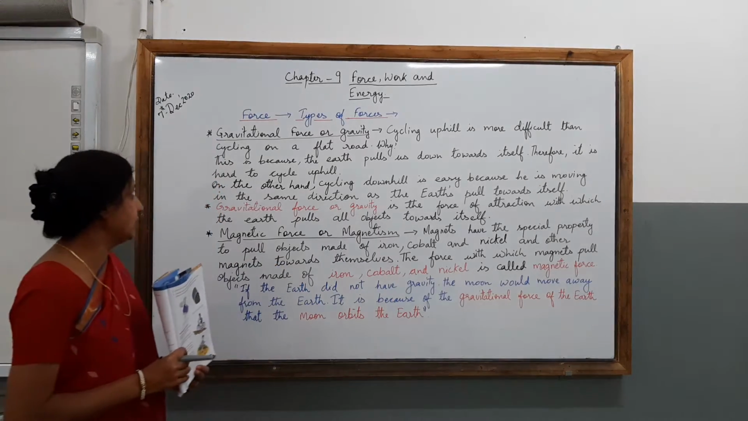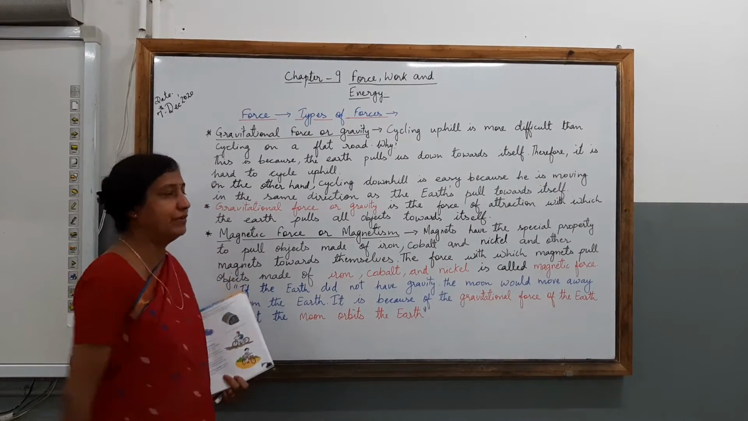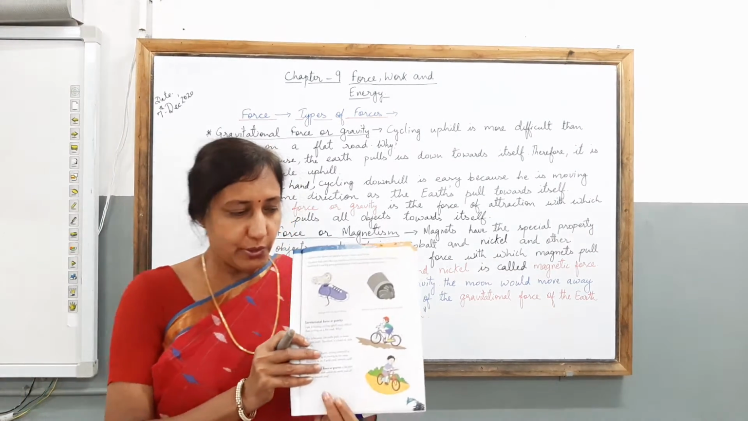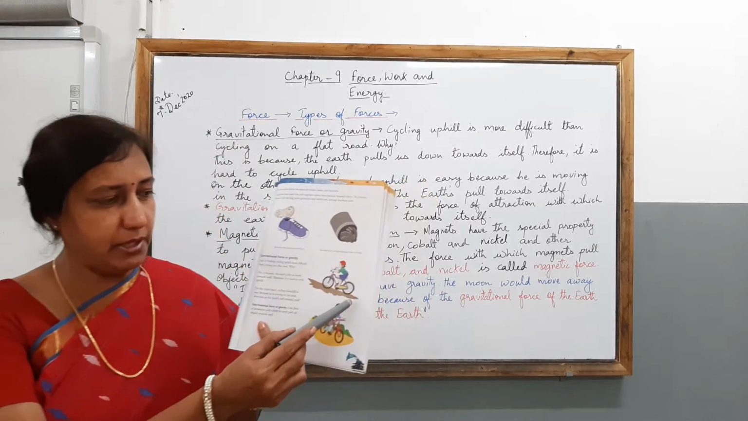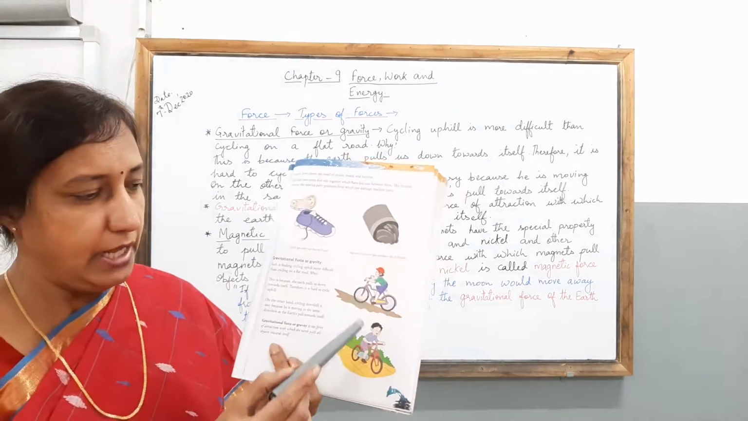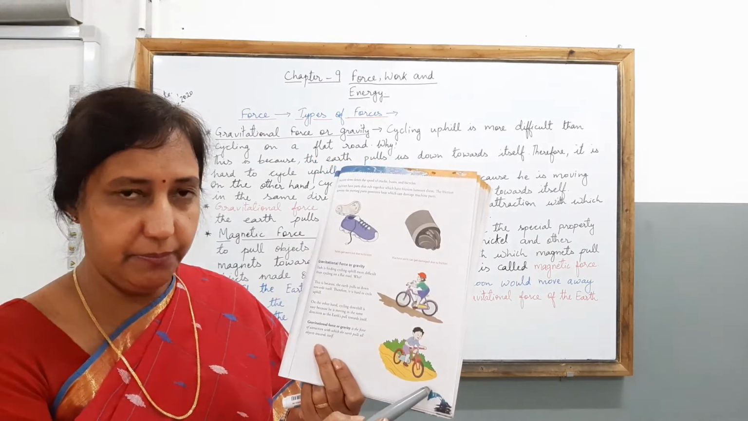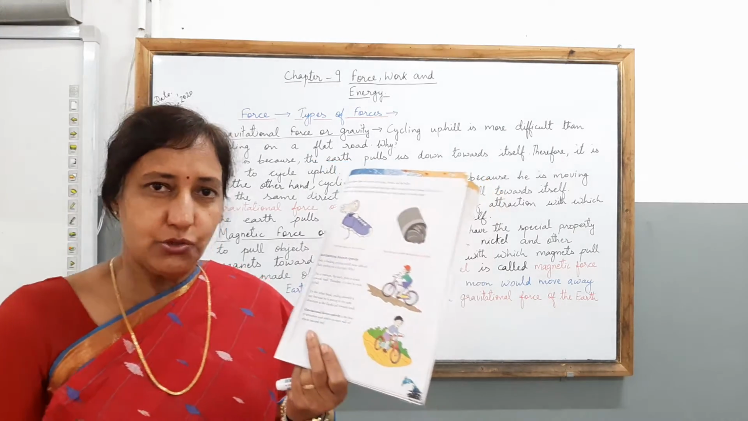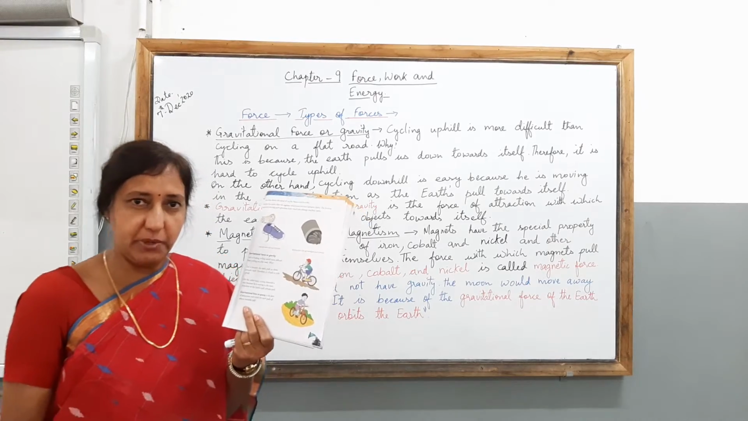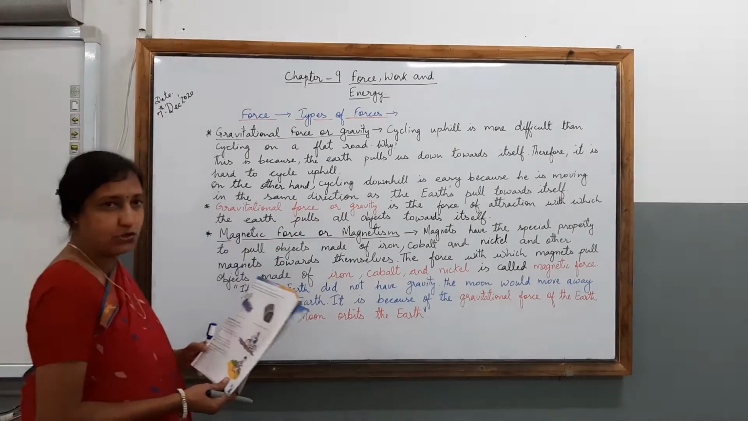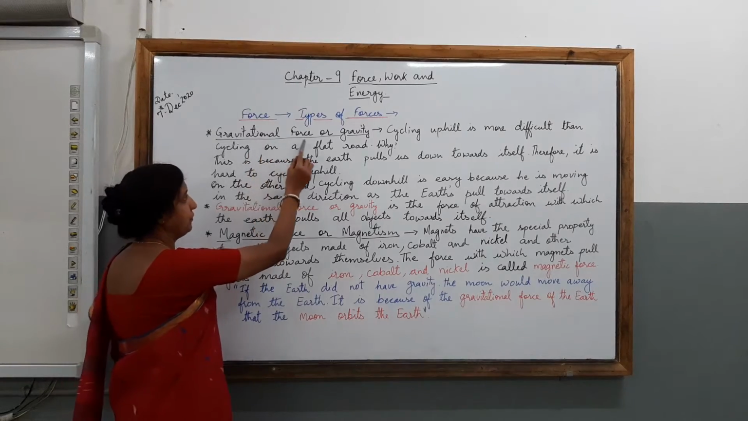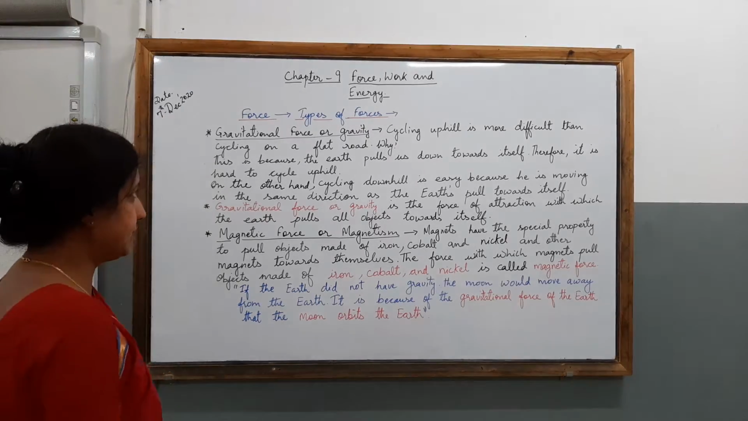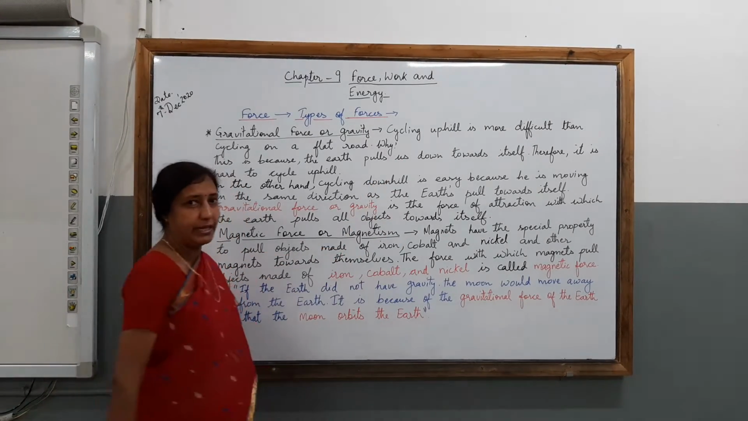Let us learn first what is gravitational force or gravity. For this there is an example given in your textbook. You can see a boy who is climbing up the hill, and then he is coming down the hill. These are the two pictures given here. Let us see what description is given in the textbook about gravitational force, or gravity. What is gravitational force? Let us see first with the help of an example.